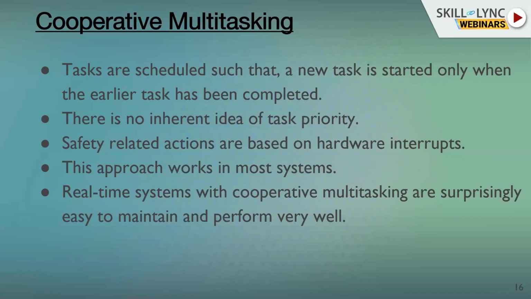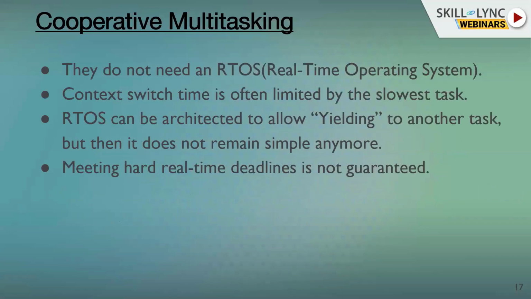Real-time systems with cooperative multitasking are surprisingly easy to maintain and perform. They are extremely good when you go for software architecture because it's very simple. So maintaining them, updating them is a lot of times easier than preemptive. And the big part is because it's just a loop, you don't necessarily need an RTOS.